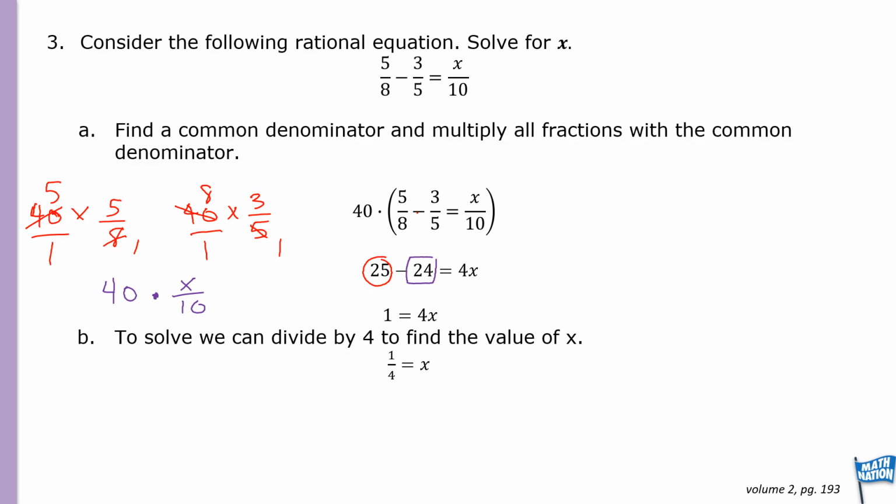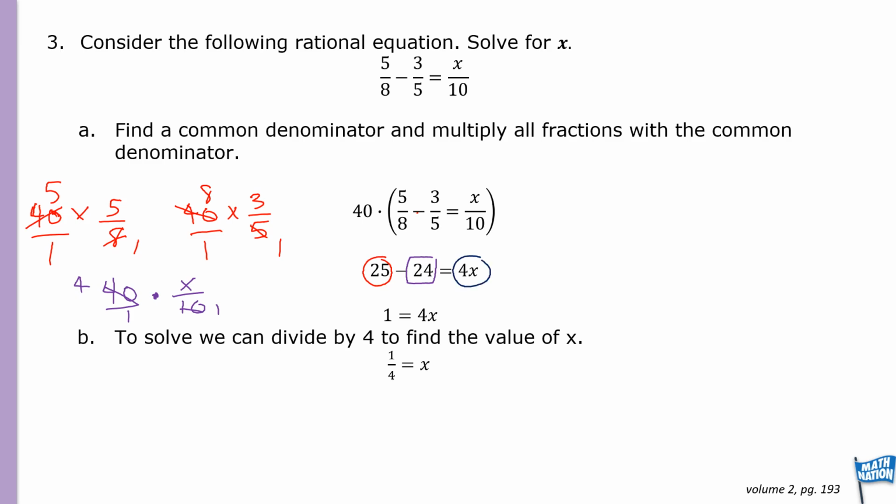All right, so 40 over 1. So cross cancel again. We can divide by 10. 10 divided by 10 is 1, and 40 divided by 10 is 4. So multiply what's remaining, where we have 4 times x, which is 4x.